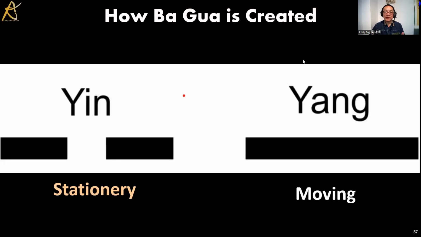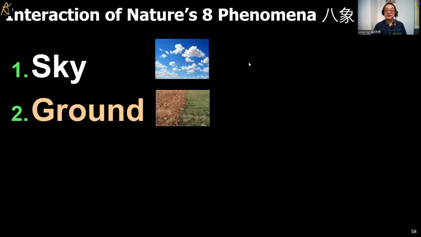You can remember from our earlier lesson, we said that there is the yin and there's the yang, whereby the yin represents something that is not moving and the yang represents something that is moving. So when you look at the sky, it is always moving, right? You see the sun will move from the east to the west, and then you will see clouds moving. But no matter how, the sky is always there. And we all know today it's not just the sky, it's actually the universe. And we all know the universe is always moving, right? So the first trigram is actually the sky. And of course, sky in Chinese is called Tian.